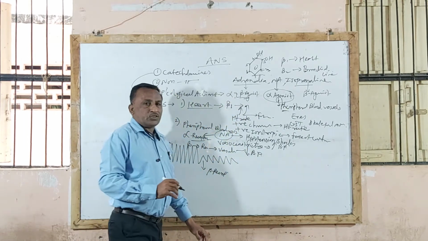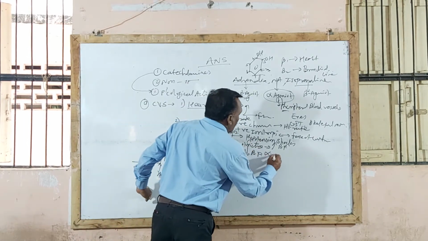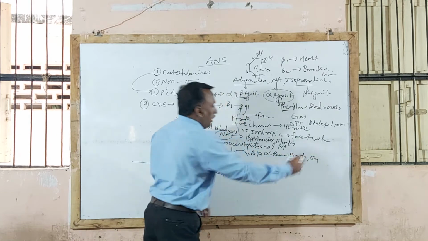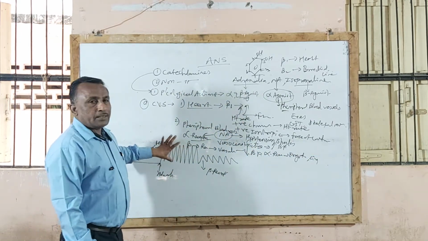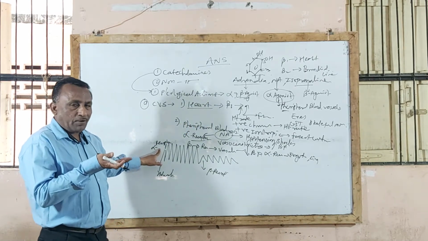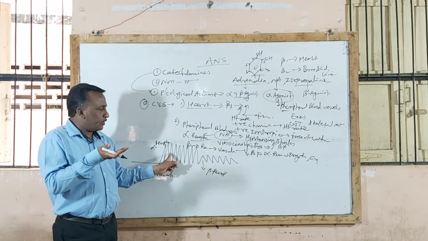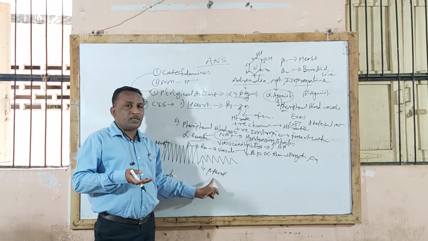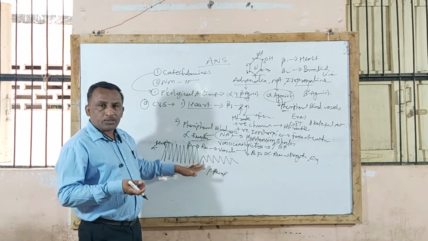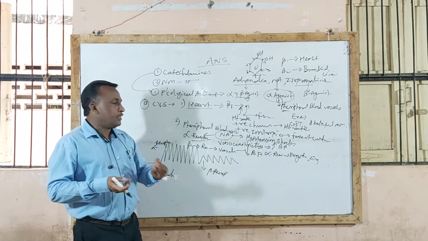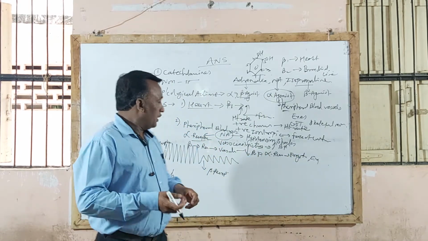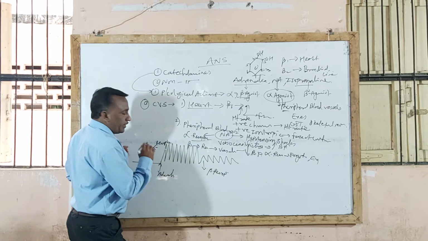Suppose, under this condition, an alpha receptor blocking agent like ergotamine or ergotoxin is given along with adrenaline. You understand that adrenaline acts on both alpha and beta receptors. By acting on alpha receptor there is a stimulation effect, vasoconstriction, thereby raising systolic blood pressure, while by acting on beta receptor there is a vasodilation effect, which decreases blood pressure. The net result is a decrease in blood pressure. But when an alpha receptor blocking agent like ergotamine is given to the patient, these drugs block the alpha receptor action of adrenaline.